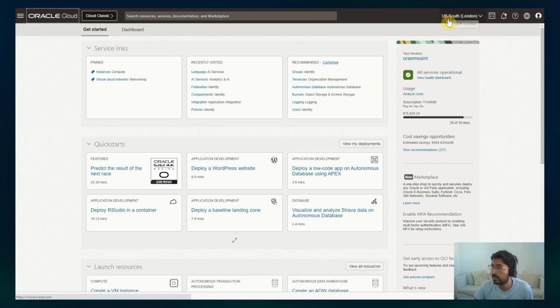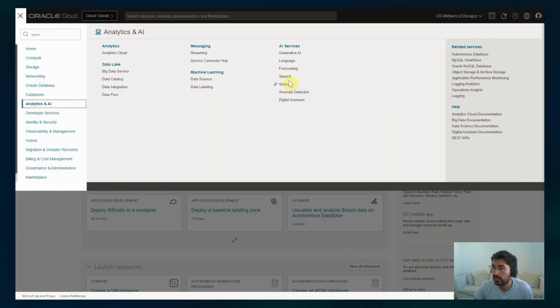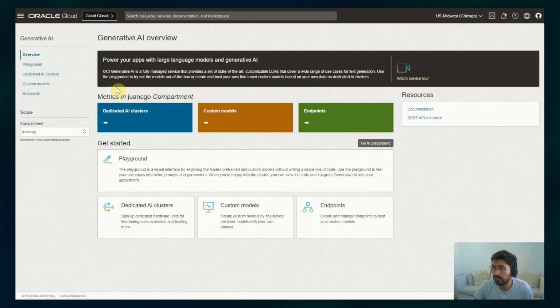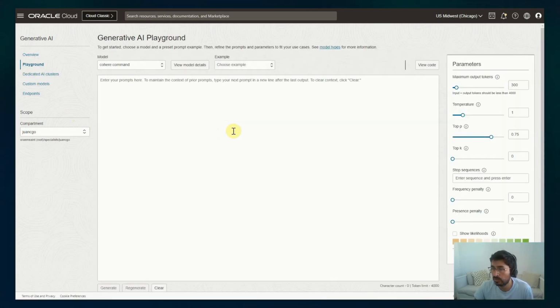So that's one of the things. The other one is that right now the pre-availability of the Generative AI service is only in the US Midwest Chicago region. So if we go to Analyze AI, we go to Generative AI, we will see the Generative AI service here. Okay. So here I'm using the pre-trained model. We have a playground where we can see how the LLM model works, in this case the command model. We have generation, summarization, and embedding for now in OCI Generative AI service.